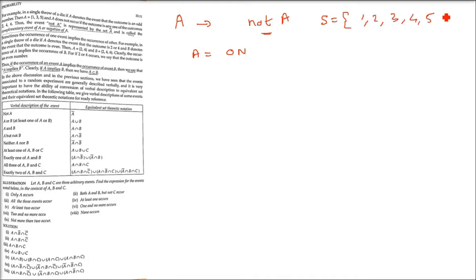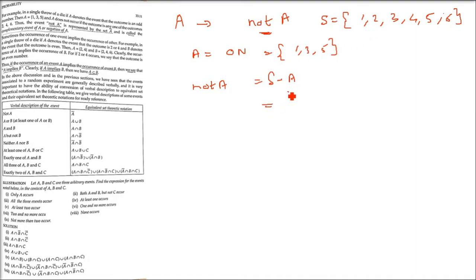Okay, let us take again the example of throwing a die. So we have a set A which is an odd number. If you play Ludo, you will see this die you use. So this is the sample space of a die. Now we are saying odd number. A is odd number, 1 and 3 and 5. So not A means you just subtract this A from S. S minus A is not A.